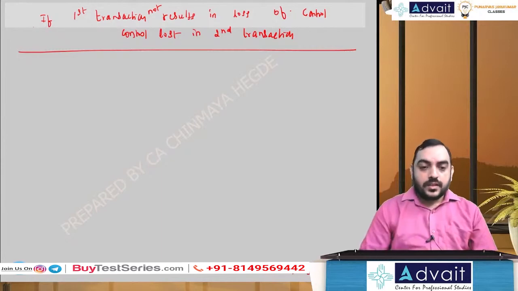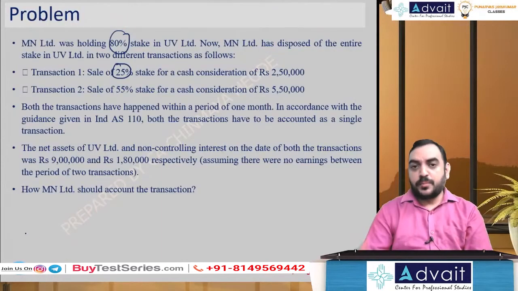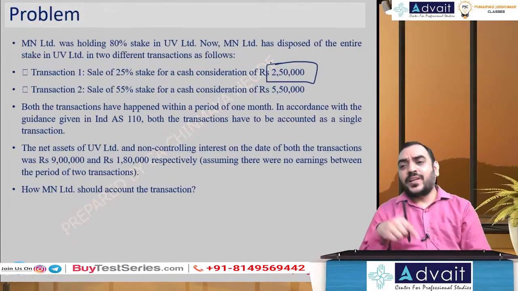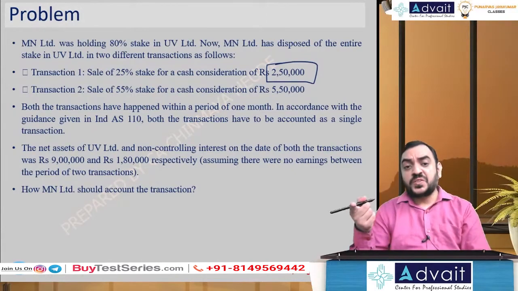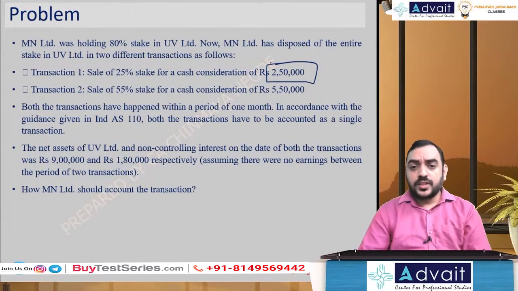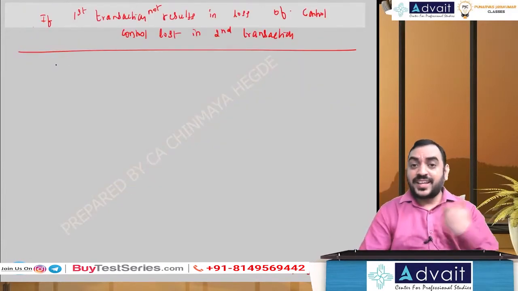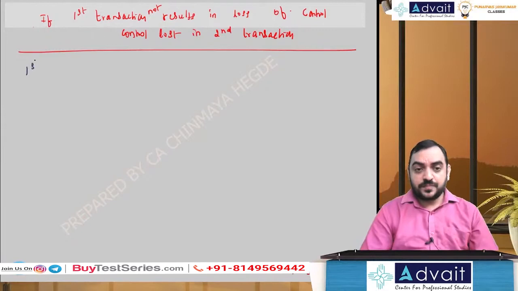Okay. So when you received some money, we are going to account it as advance. This 2,50,000 received, ideally, we should recognize in other equity, profit or loss on sale, but in regular problems, here it's happening in the same year. So the 25% received is taken as advance. The first transaction,